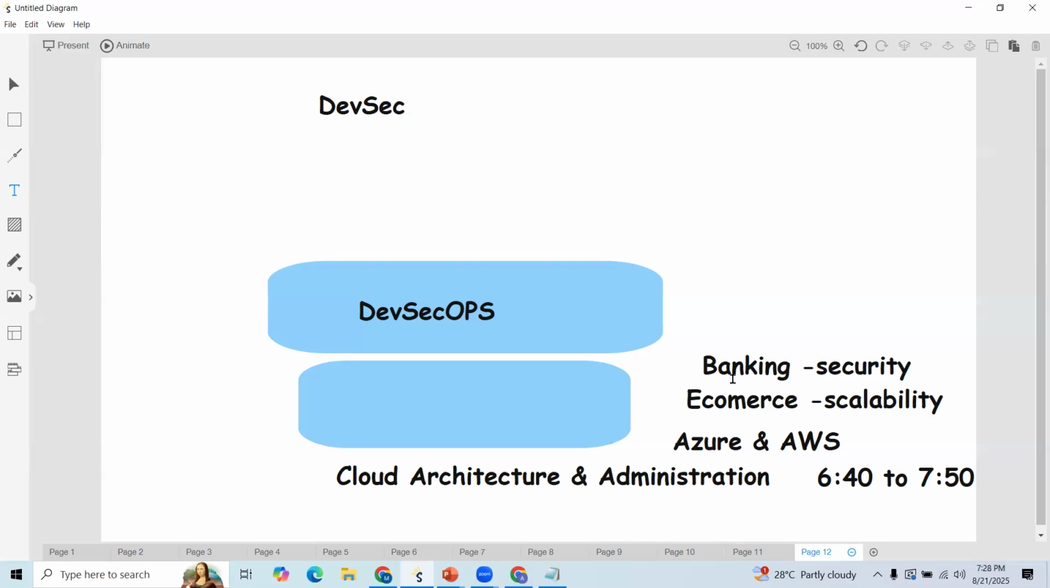Once you have completed the architecture and implemented the environment, then we'll focus on how to manage your cloud environment. These two things will be covered under cloud architecture as well as administration, Azure plus AWS. If we cover one topic, the same topic will be covered next in Azure and AWS. We'll compare these two as well, in parallel. So this is cloud architecture and administration.